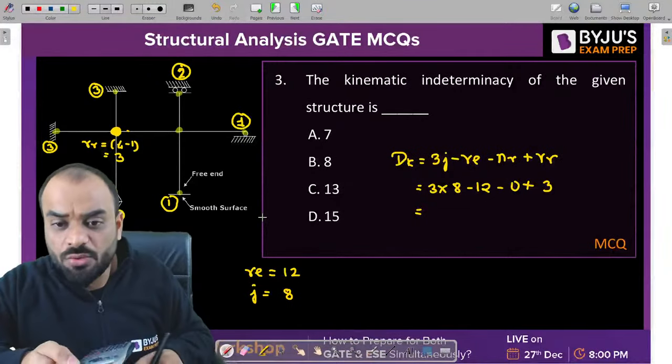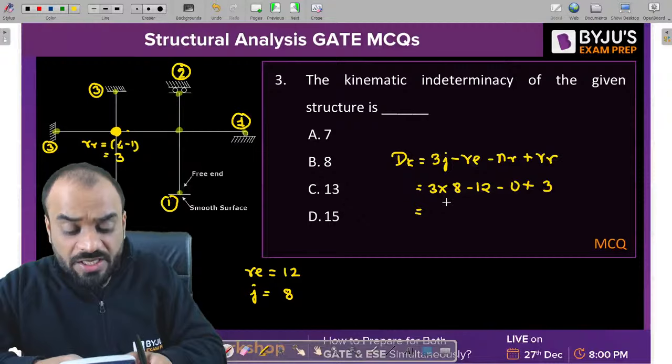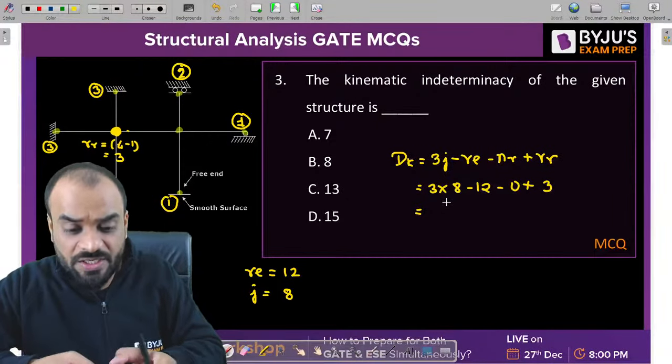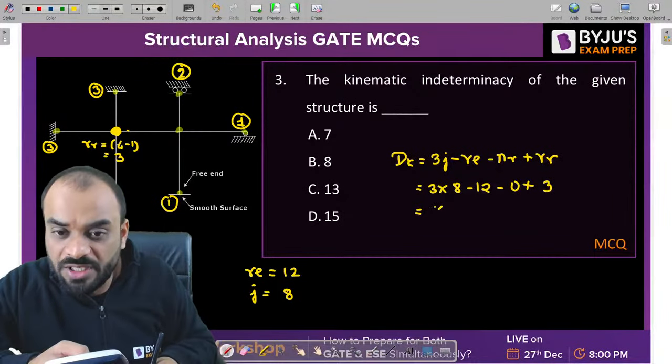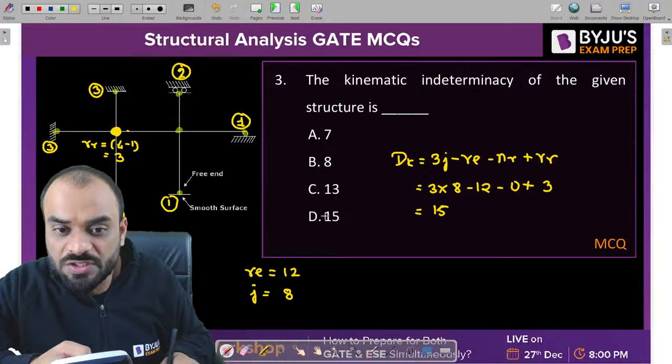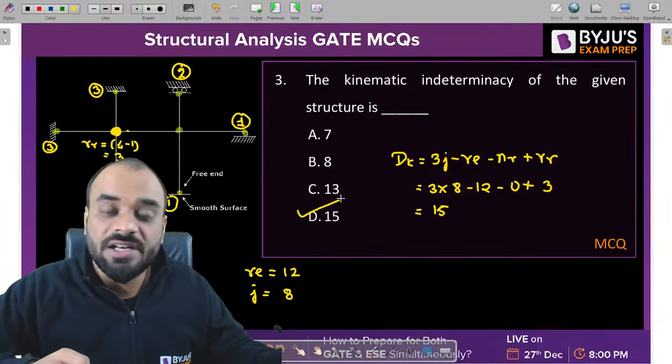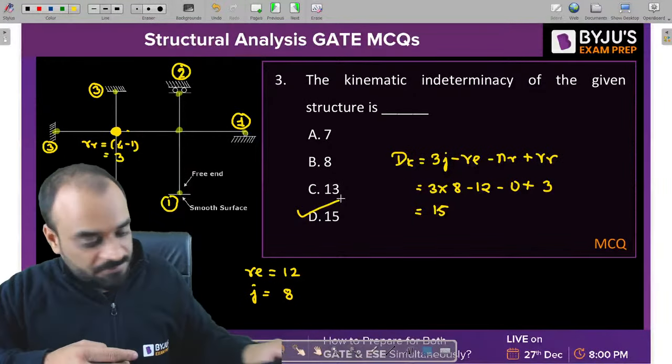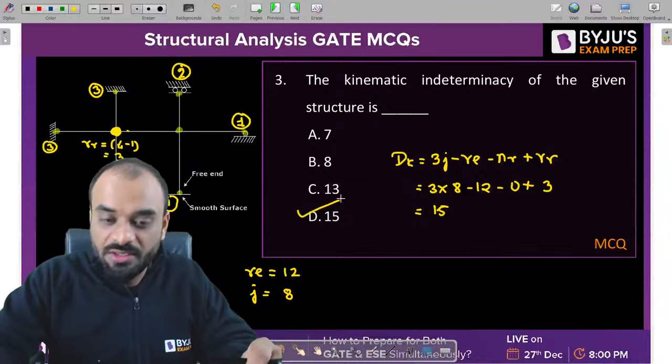Okay, let's count how much it is. So 3 into 8 minus 12 plus 3. So this value is coming around 15. That means we got one option which is 15, and that is our correct answer. Clear? Very nice, Akash. Very nice.